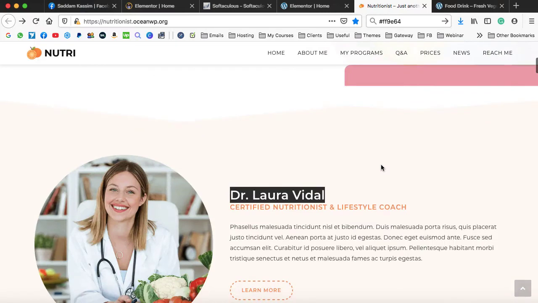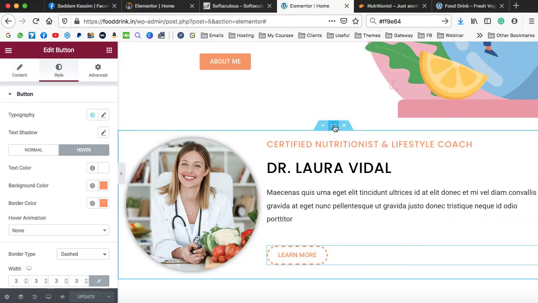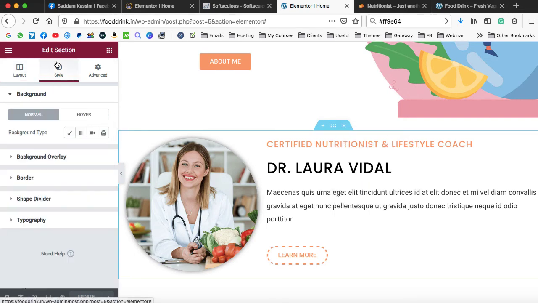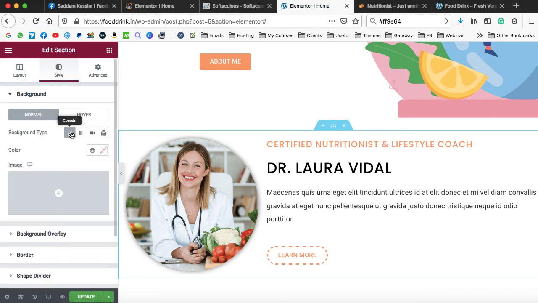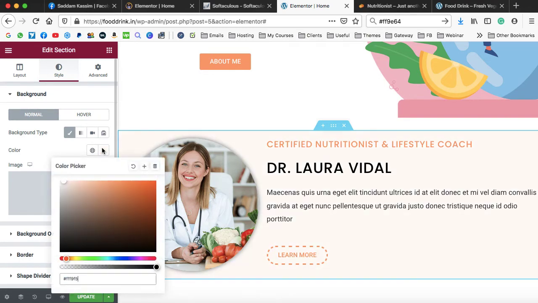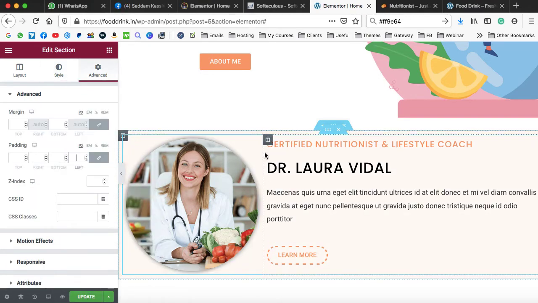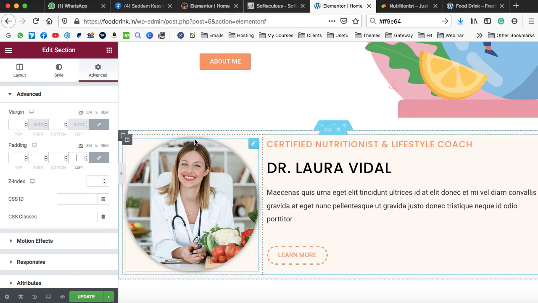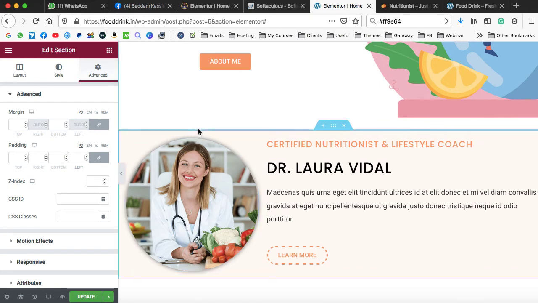Okay, so it's time to set a background color of this entire section. Go over here. This is the outer section. Right click, edit, jump onto the style, and from here we can set the background color to the pink that we have copied. Also, if we look over here, just above this image and the border of this outer section, they are very close to each other at the top and at the bottom. So let's go ahead and add some extra space between these two things. I mean, between the image and the border of outer section.